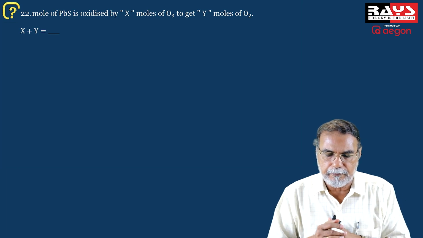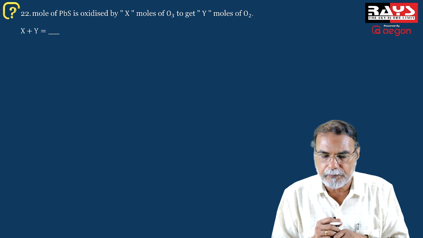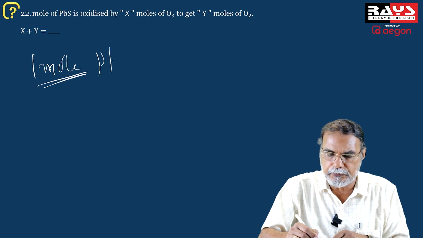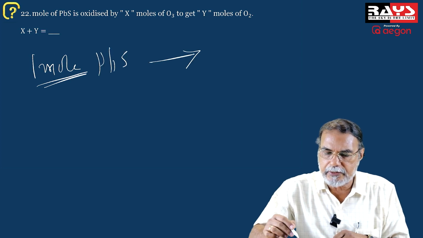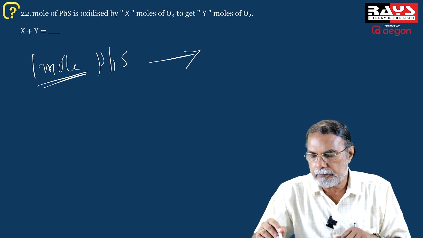The next question. 1 mole, that 1 is missing there. 1 mole of lead sulfide is oxidized by X moles of ozone to get Y moles of O2.